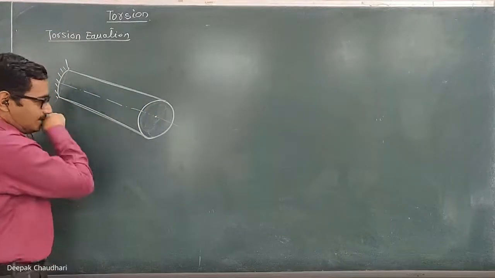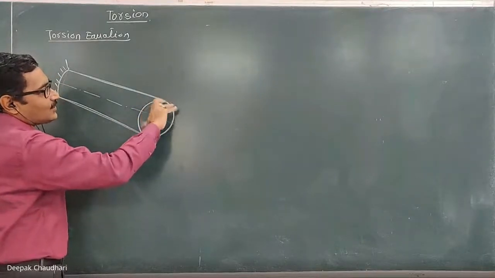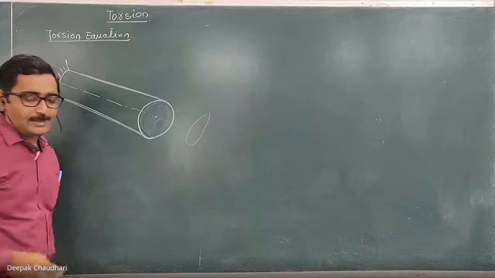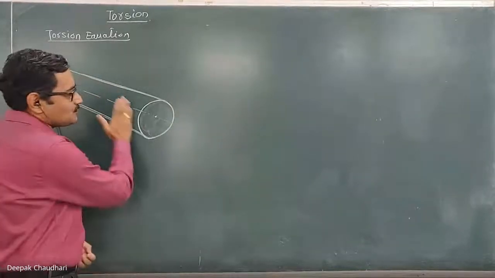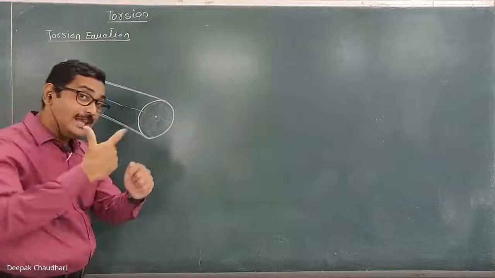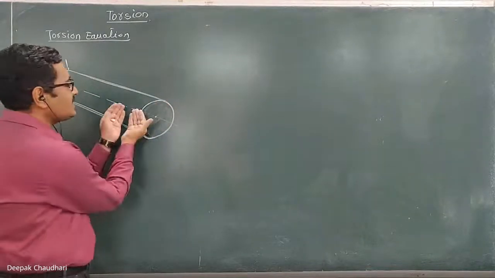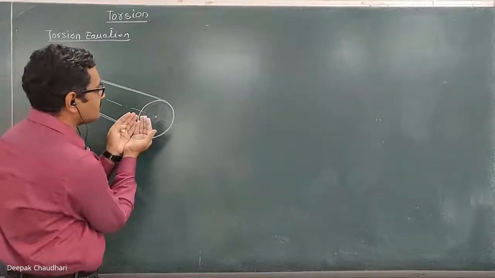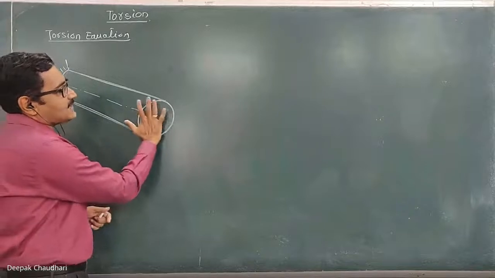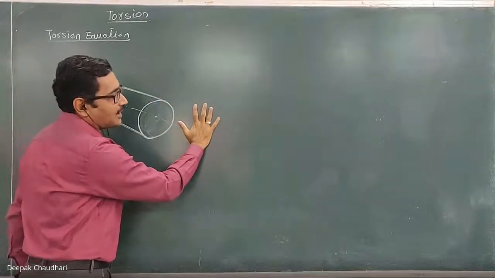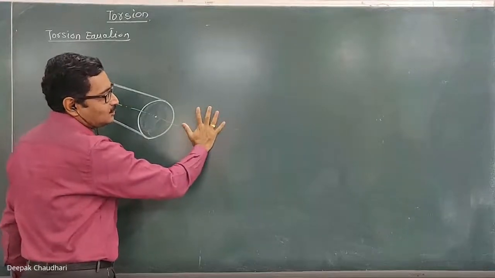It should not happen that if I apply some twisting moment over here, this circular cross section becomes oval. Then this circular cross section, which was plane before twisting, should remain plane after twisting. There should not be any warp. It should not happen that this part comes ahead and this goes behind. It should only get twisted. There should not be any warpage.